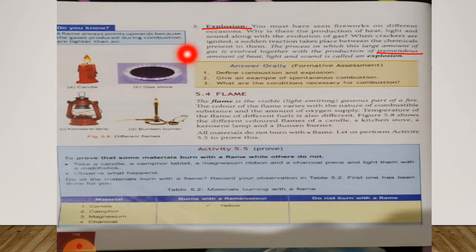So today we have to read about the definition of explosion. The process in which a large amount of gas is evolved together with the production of tremendous, underline this word, tremendous means dangerous, or you can say a huge amount of heat, light and sound, is called an explosion. Now answer orally. Define combustion and explosion.